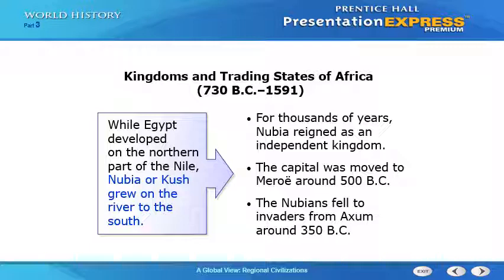They took over Kush around 350 BC. So that was the decline of Kush or Nubia, and Egypt remained in the northern part, and Egypt itself came under the influence of the Romans and the Greeks from the north. They invaded the area. They Christianized the region, you can say.